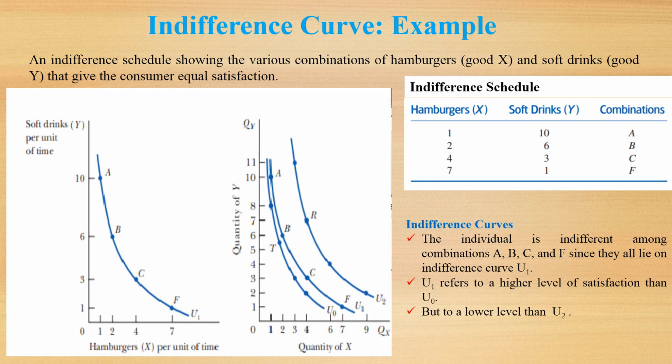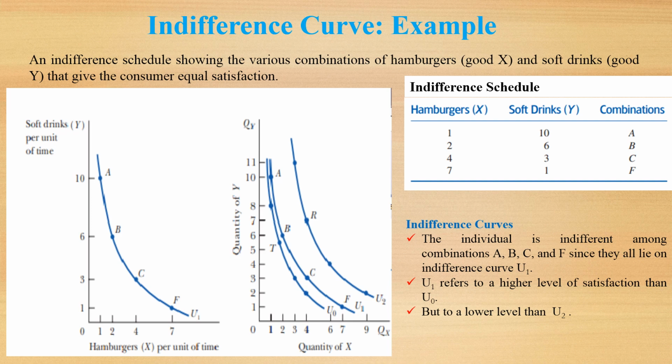We have derived the indifference curve. We have quantities of hamburgers 1, 2, 4 and 7. We have quantities of good Y, the soft drinks, 10, 6, 3 and 1.